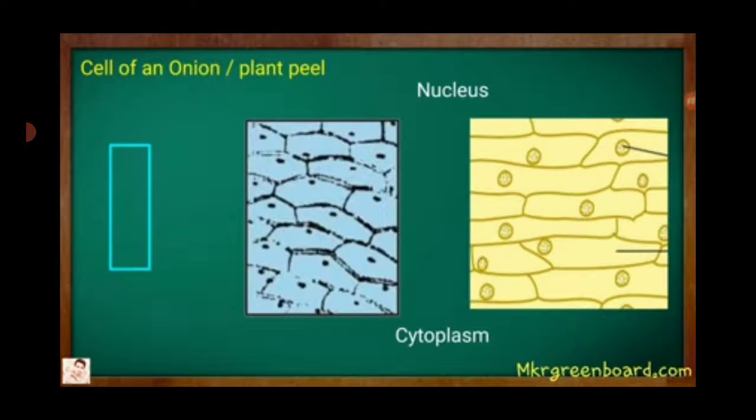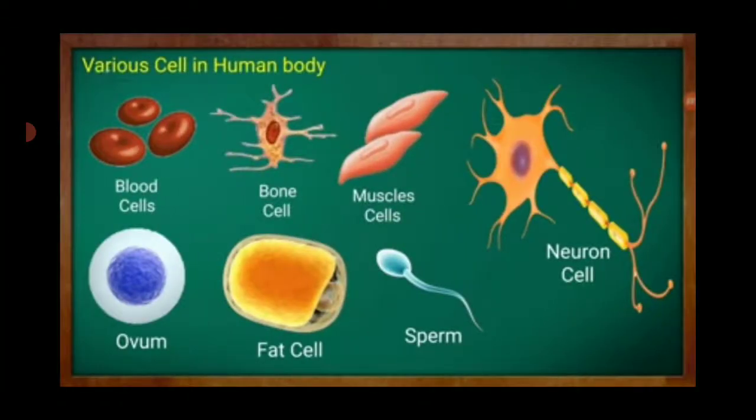So, this is a cell of an onion peel. Various cells in the human body. We have many types of cells in our body. Those are blood cells, bone cells, muscle cells, neuron cells, sperm, fat cells, ovum, etc.